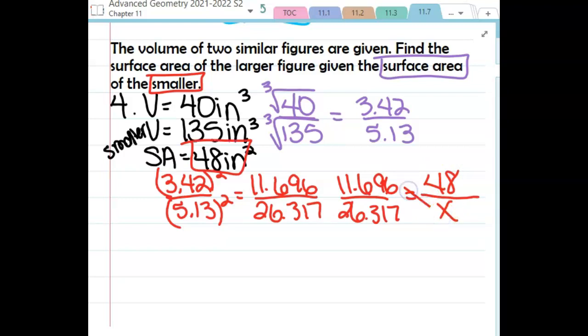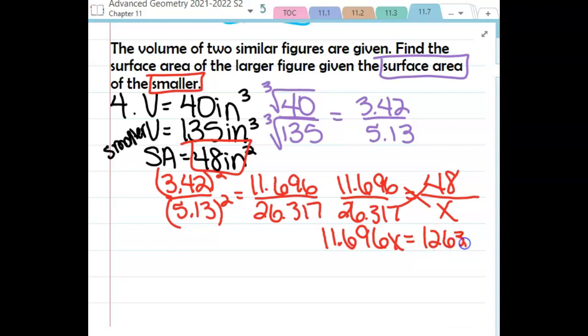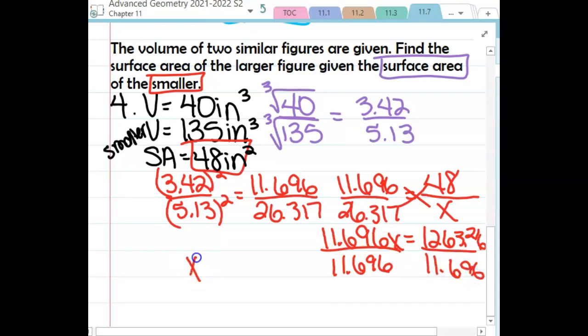And then if I do my cross products, we'd have 11.696x. When I multiply up and across the other way, we should get about 1,263.216, and divide so we can solve. And we should end up with about 108 inches squared for the larger figure.